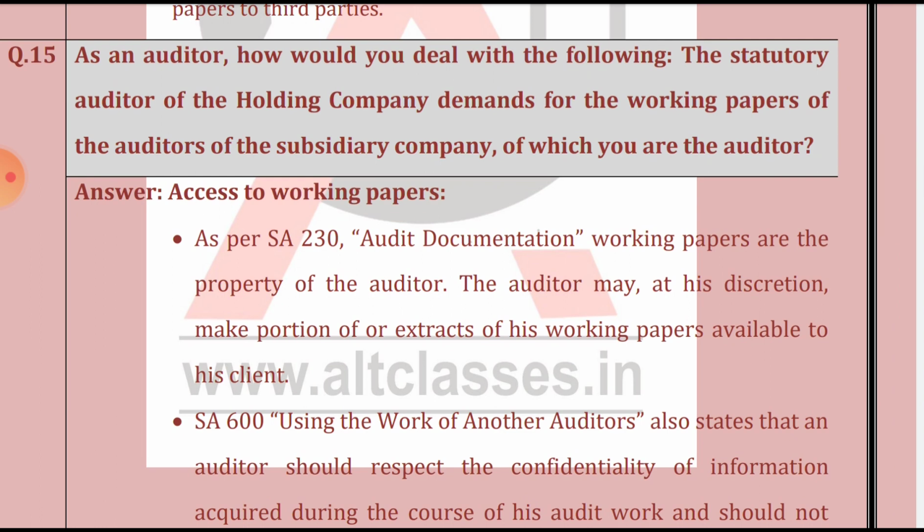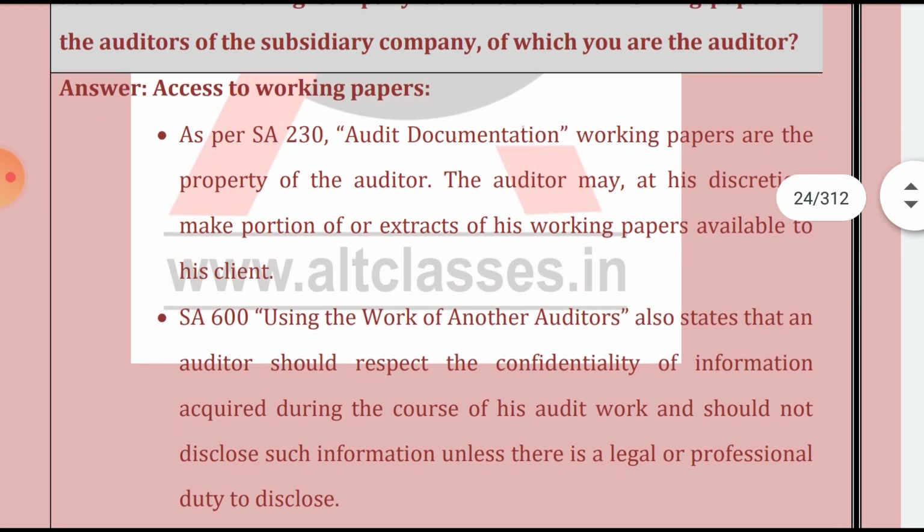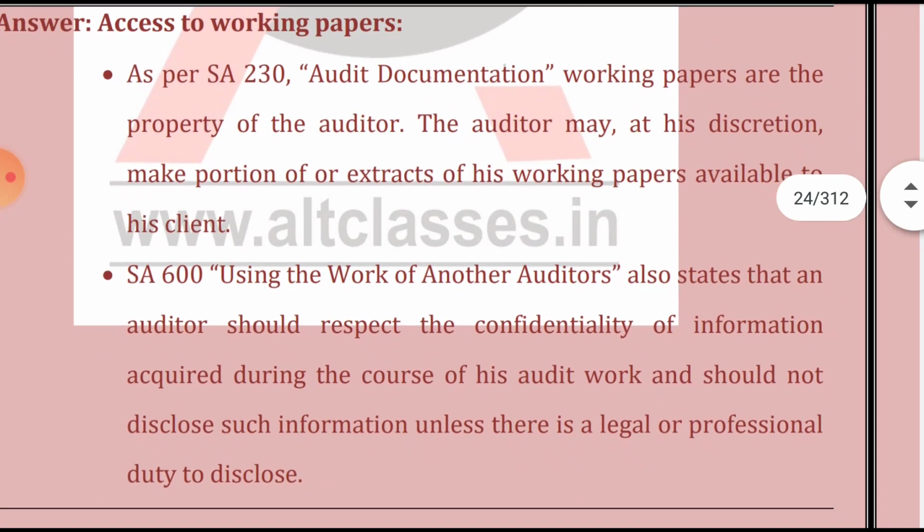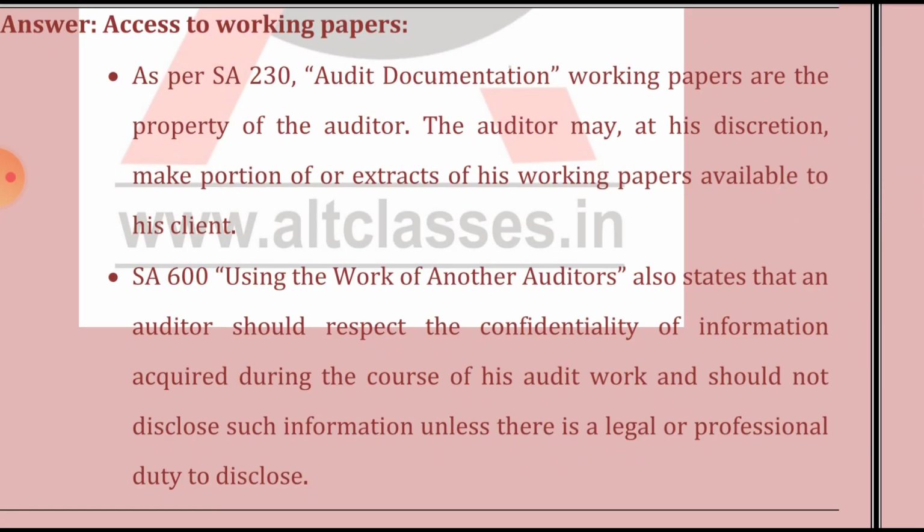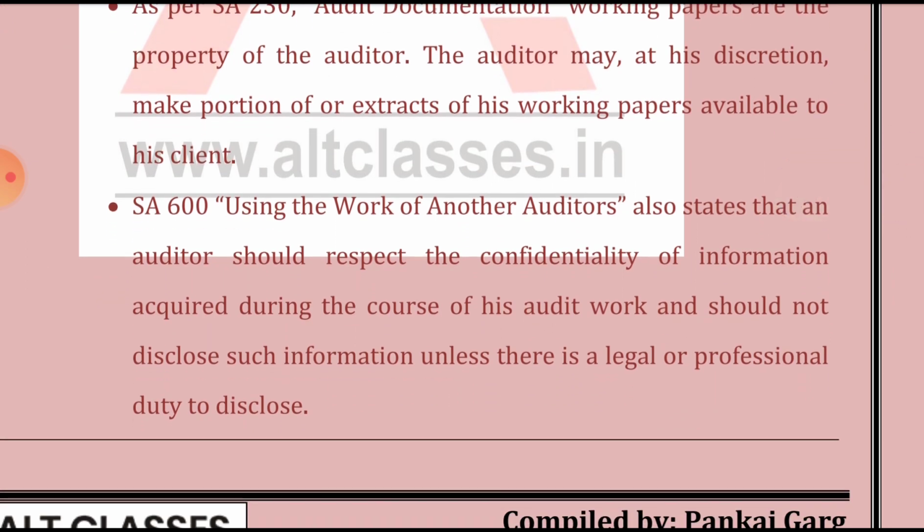So he is not accountable or obligated to provide, because they are the property of the auditor. So we'll go through the answer. Access to the working paper. As per SA 230, audit documentation working papers are the property of an auditor. The auditor may at his discretion make a portion or extract of his working paper available to his client. As per SA 600, using the work of another auditor,